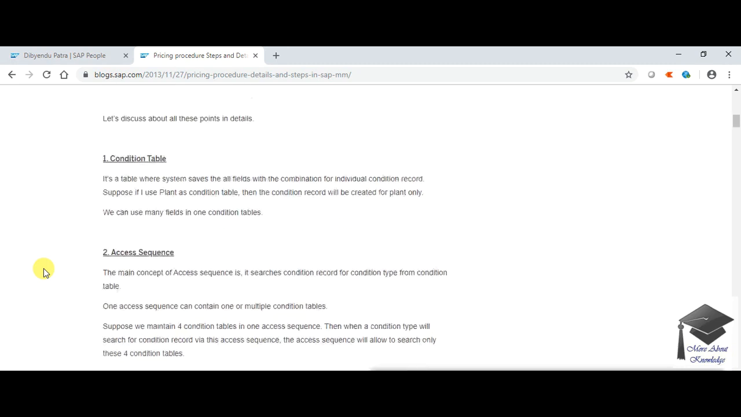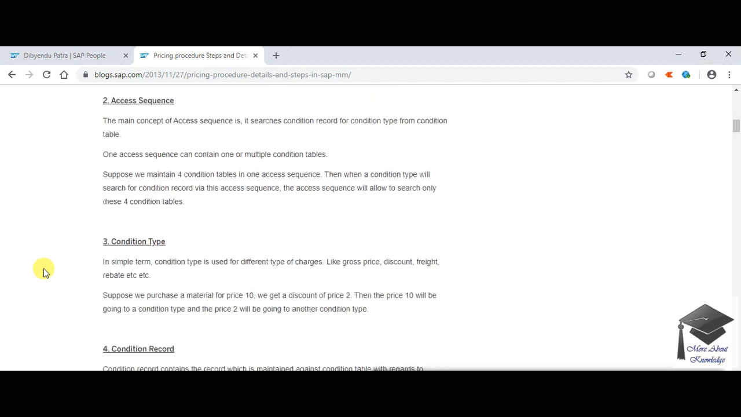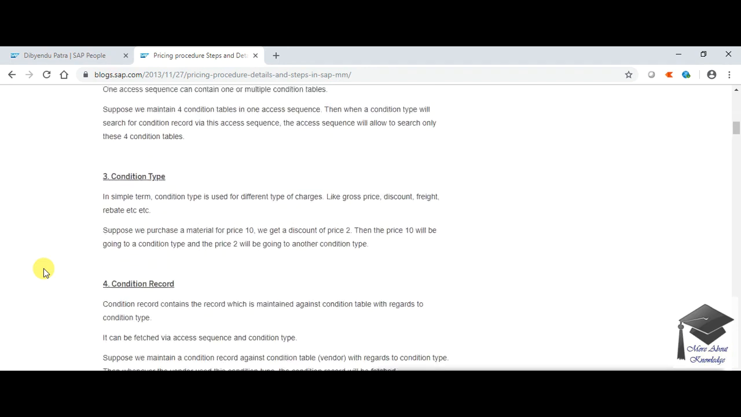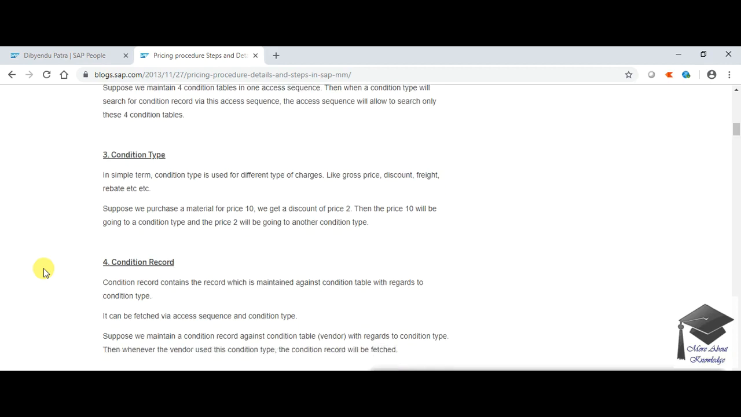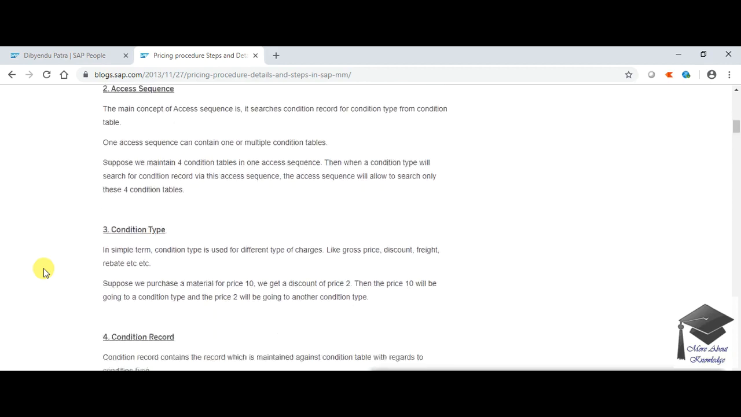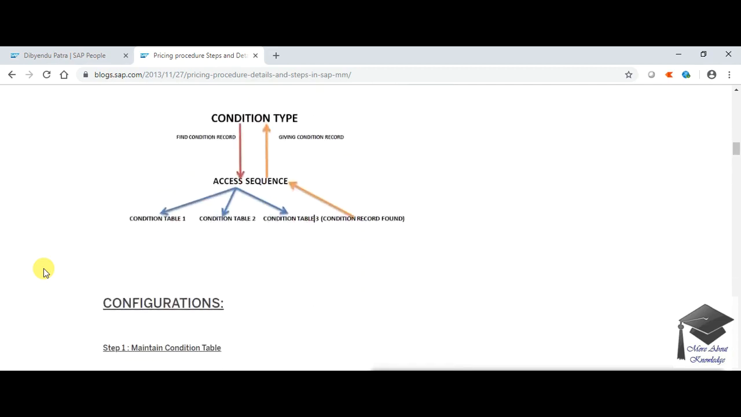So I'd request you to go to this blog post and read about condition table, access sequence, condition types, condition records, etc. If you have any problem, just let me know. I will explain more about all these terms in the next video. But for this video, I'll start from the configuration level.